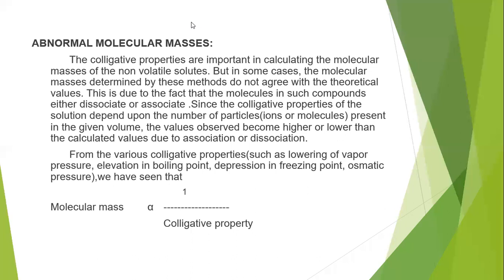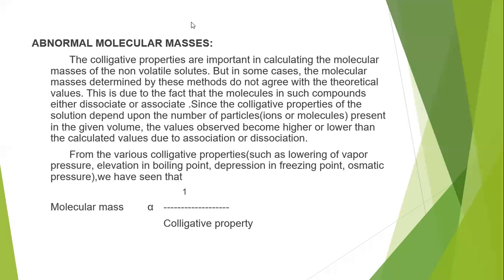So automatically, if it undergoes association or dissociation, then the colligative property value changes. Since we use it for the calculation of molecular mass, the molecular mass value also changes. That is the only reason why we get a difference between the molecular mass calculated from the colligative property and the theoretical value.